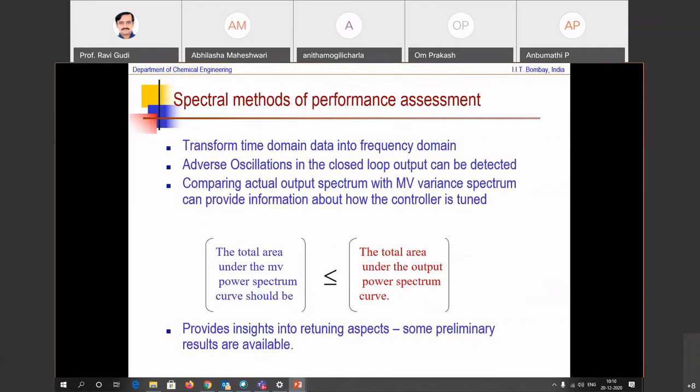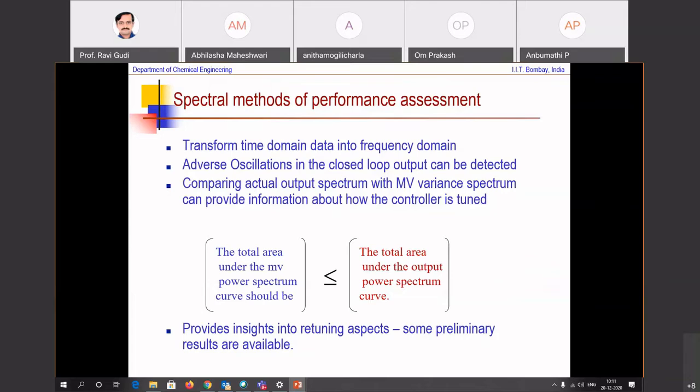Now there are other approaches that also look at the frequency domain. Why is this important? Why is the frequency domain important? Remember that when you're implementing control loops, it is very, very rare that you don't have oscillations. Oscillations are very, very common. The moment you talk of oscillations, those oscillations can be at different frequencies.